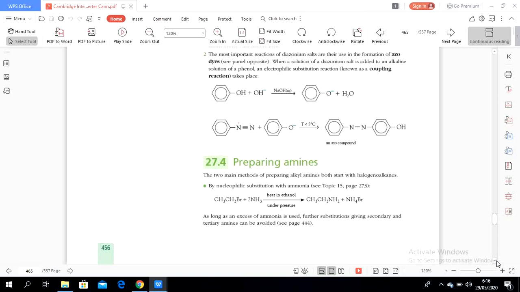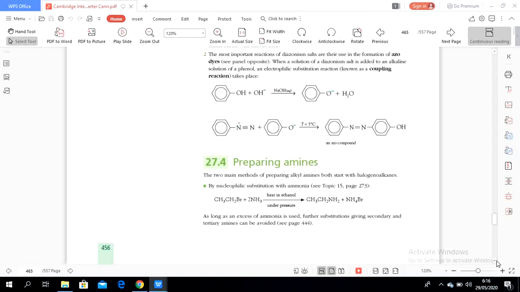Now let's continue to 27.4, preparing amines. The two main methods of preparing alkyl amines both start with halogenoalkanes. So the starting point of making amines is halogenoalkanes. If we have an alkane and we want to make it into amines, we have to make the alkane undergo free radical substitution to form halogenoalkanes.